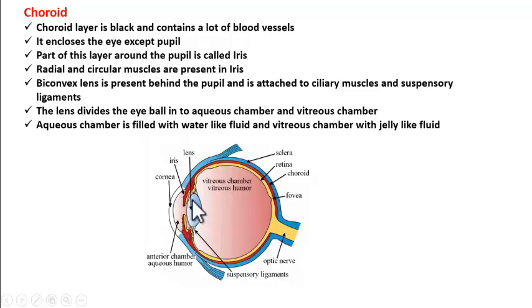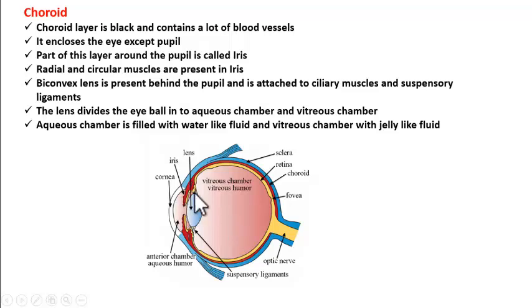This lens is attached to the choroid layer by specialized structures called ciliary muscles and suspensory ligaments. So our eye has a biconvex lens which is present behind the pupil and is attached to the ciliary muscles and suspensory ligaments. Understood?